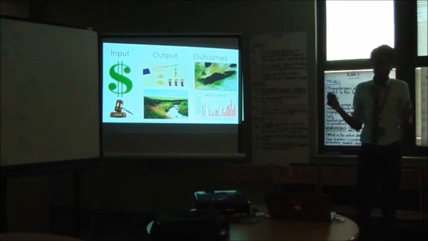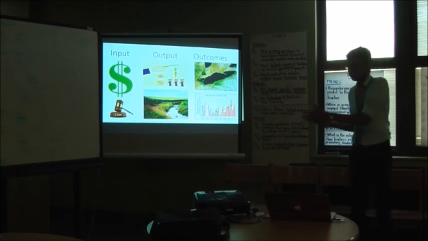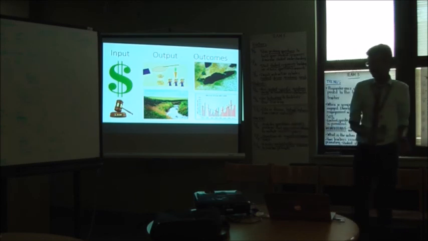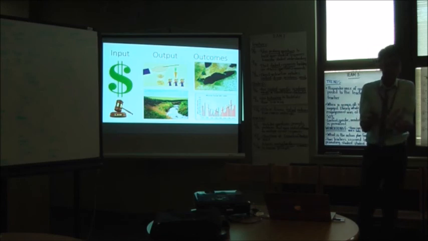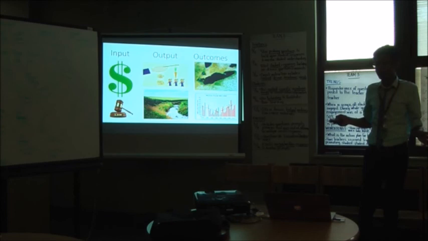So you need to get these laws out there that say that we'll help you out to buy these cover crops, or we'll give you tax breaks and stuff like that. And you have to put in some money to give these farmers financial aid. So that's the input. The output would be you're incentivizing farmers to grow cover crops and you're cleaning the runoff that comes off of their farm.